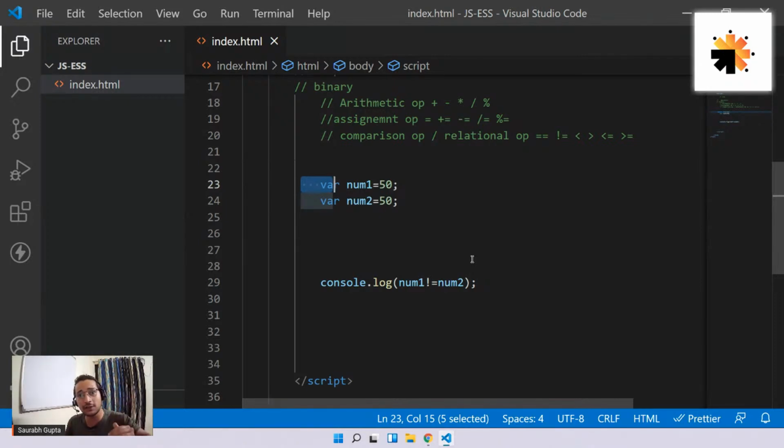That means they are not forcing you to mention type like C and C++. You just use var, and whatever data you put inside that variable, that type will be picked up. So JavaScript is a loosely typed language. And because of this, there is one problem.